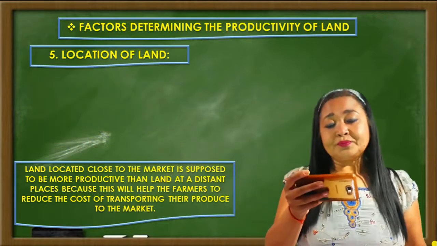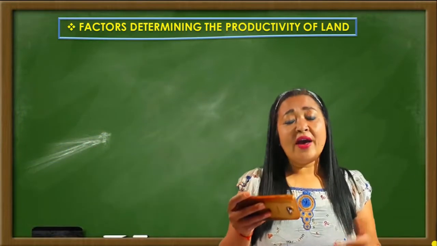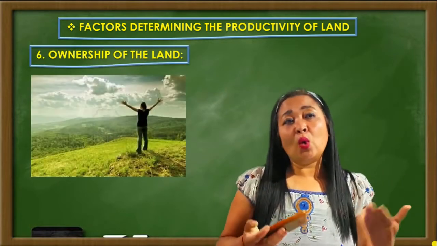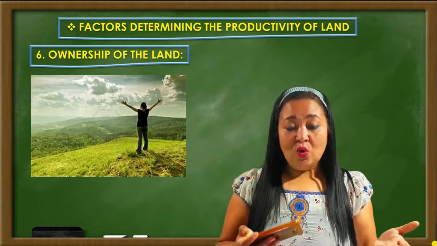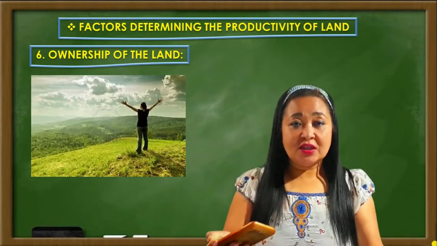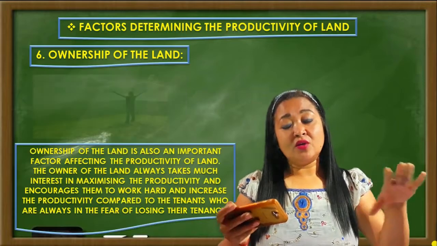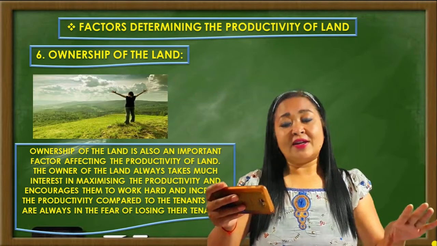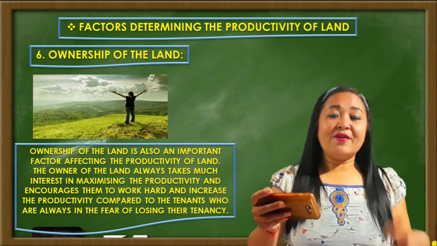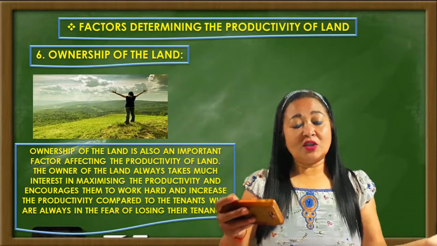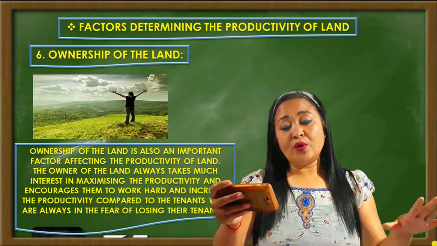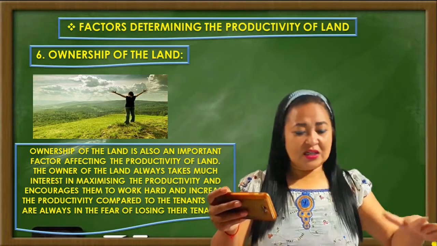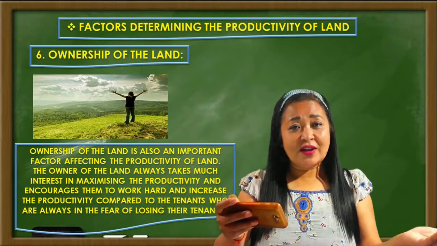Okay, well, that's it. And then we have another point, that is ownership of the land. Ownership of the land means who owns the plot of land, who is cultivating. Ownership of land is also a very important factor affecting the productivity of land. Now, in what way? Suppose you are the owner of the land, then the owner always takes much interest in maximizing the productivity of the land, isn't it?